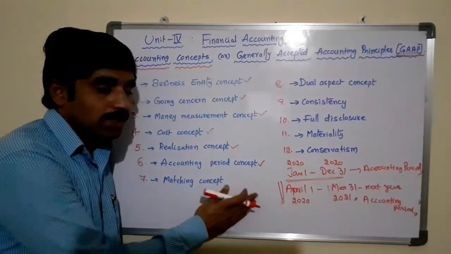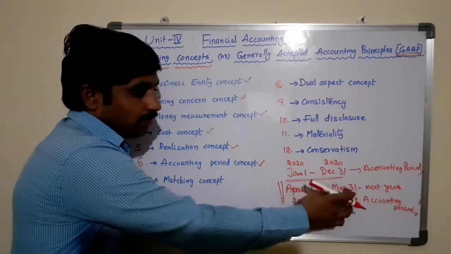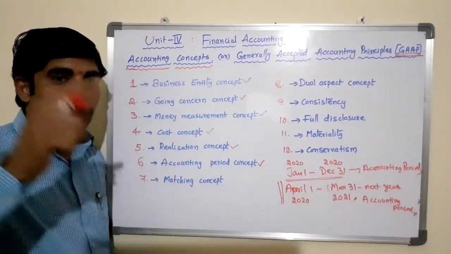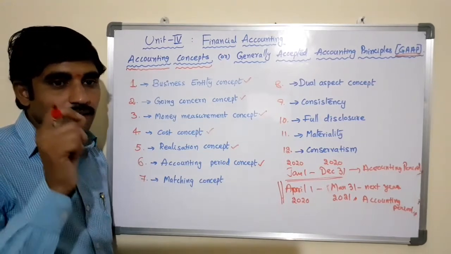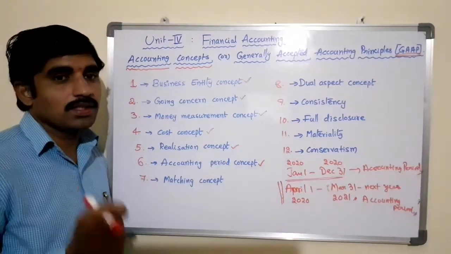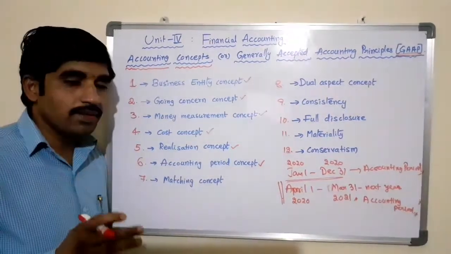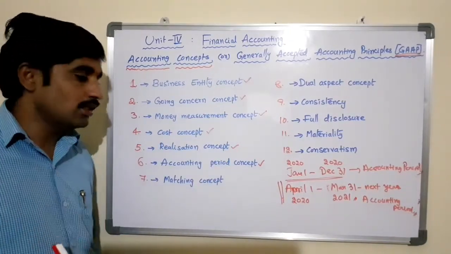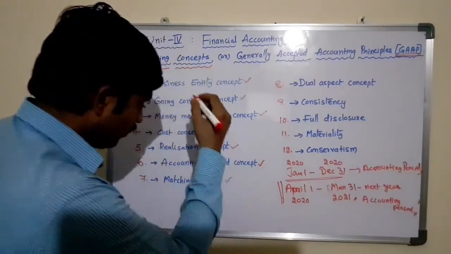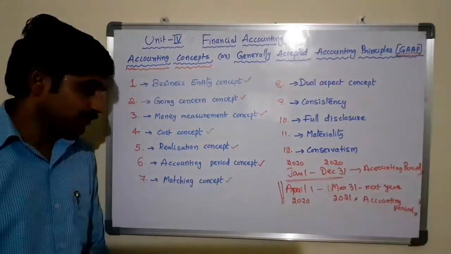But now, as per the Companies Act, April 1st 2020 to March 31st 2021, or April 1st in the current year to March 31st in the next year, is an accounting period, or January 1st to December 31st in the same year is an accounting period. This must be followed by every business in order to prepare the financial statements according to the concepts of accounting. The next one is the matching concept.